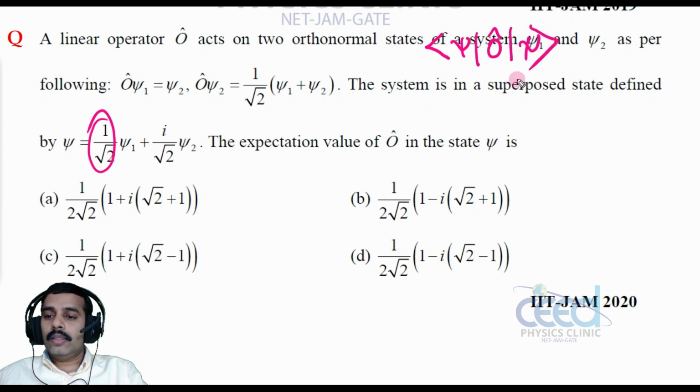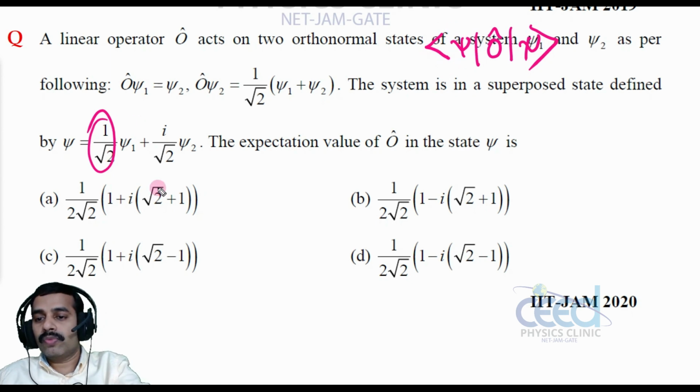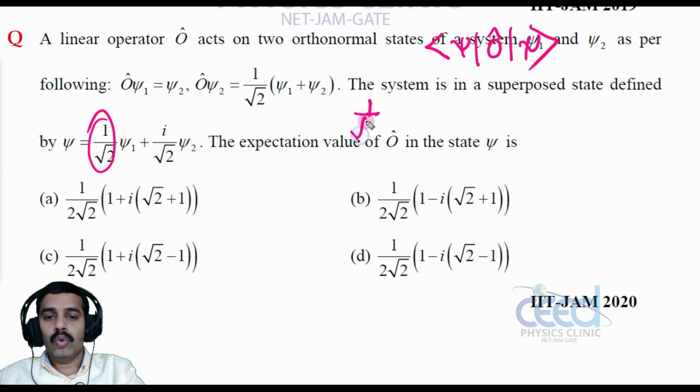Now psi O cap psi. This O cap works on this psi. So we can write the bra notation of this, that is 1 by root 2 psi 1, and the bra notation of this, that is minus i by root 2 psi 2. Okay, so this part is over.